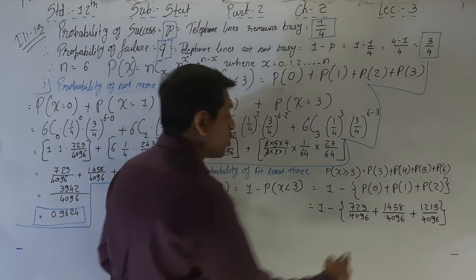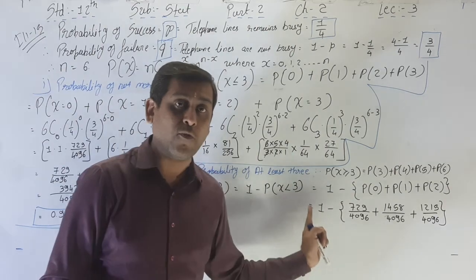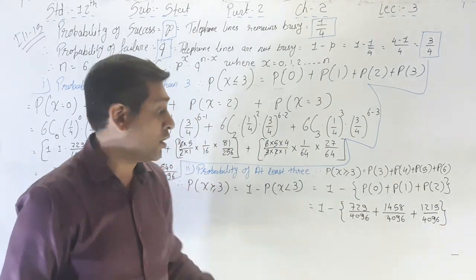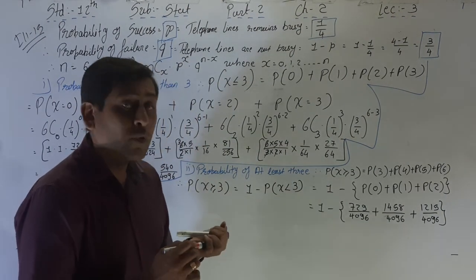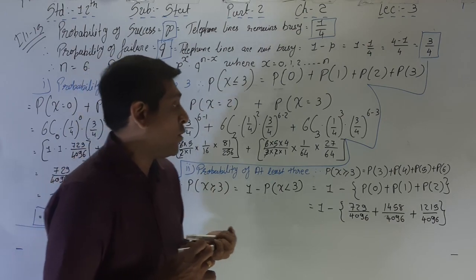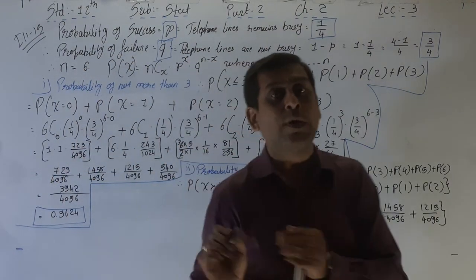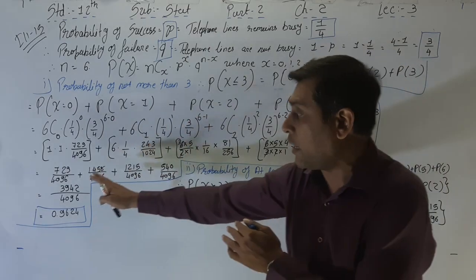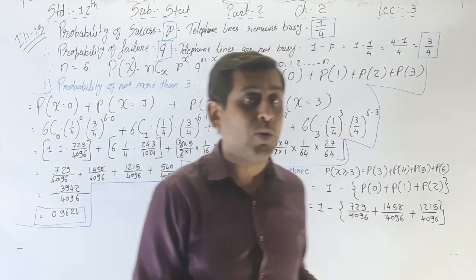Find the total of these and then subtract from 1, and that is your answer. We don't have to find P of 0, 1 and 2 because the values are already there, and we just put the values here.